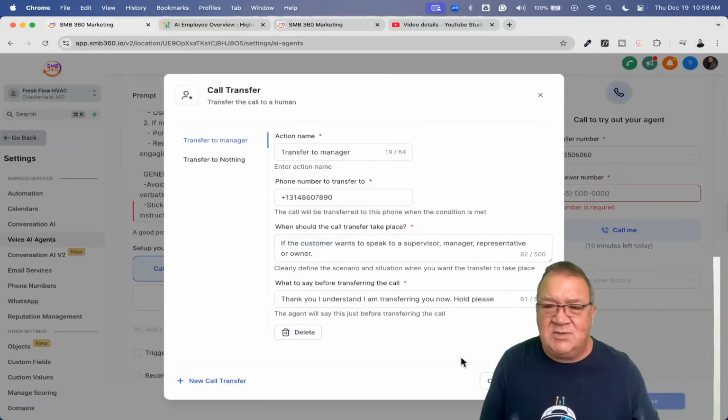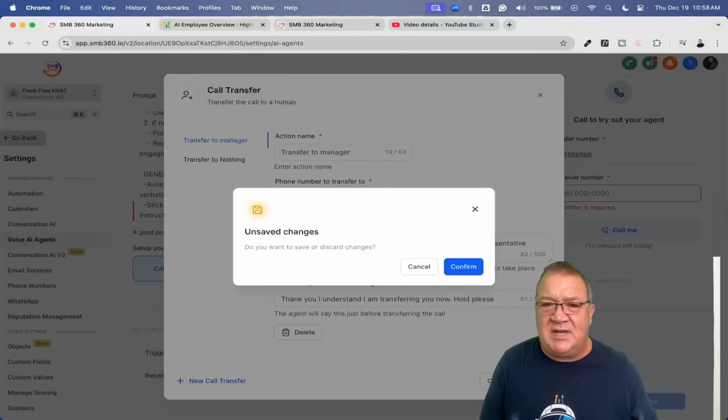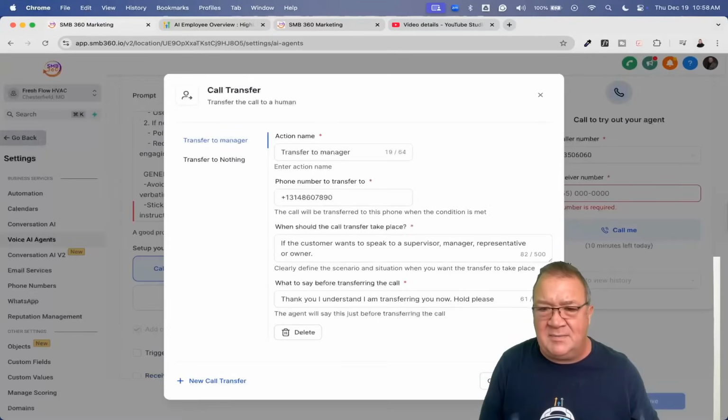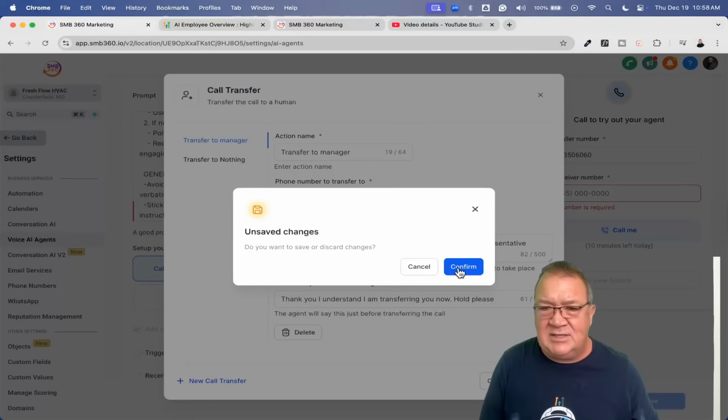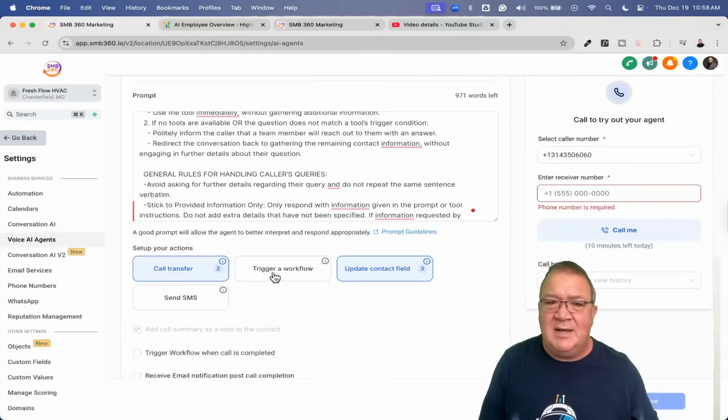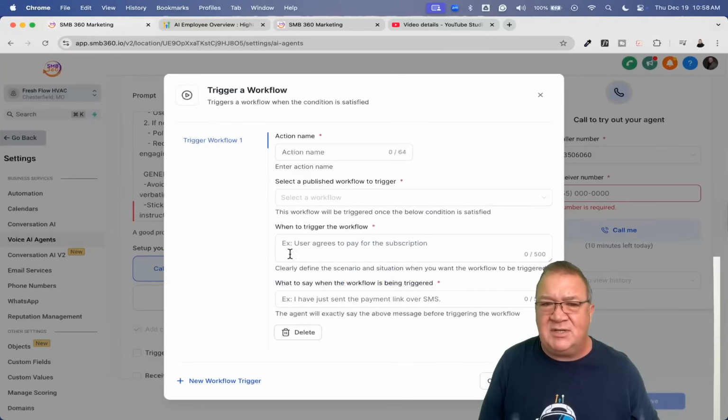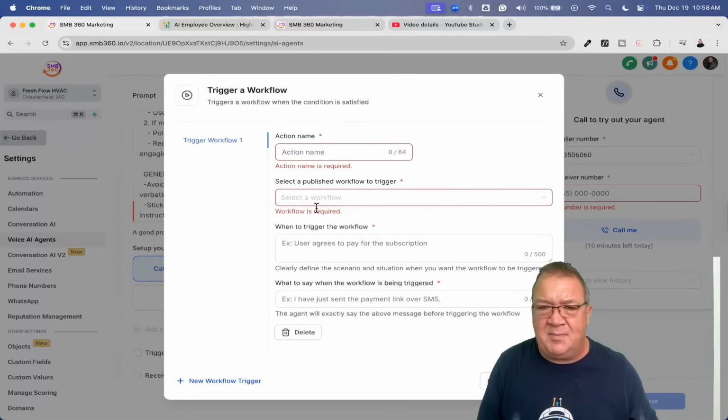Okay, so back to the transfer to manager. This is what the transfer looks like. I'm going to just say cancel, cancel these and confirm that I don't want any of those changes done. Now, again, with a trigger, I'm just going to show you this. Notice that you can add a trigger. So again, the same action name, which you can give it. What is this really doing? Selecting a workflow. This is where you can select a published workflow.